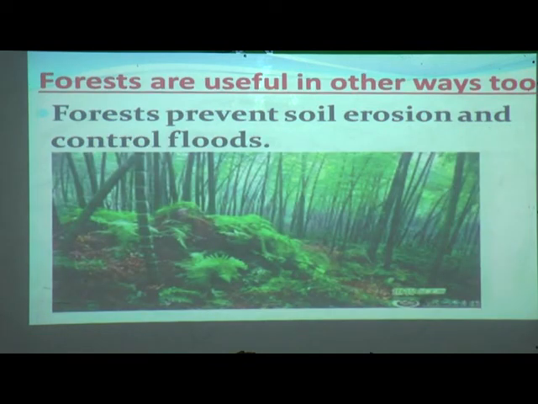Next, forests are useful in other ways too. Now we have seen that from the forest we are getting rubber, resin, and different types of products. Now we will see in more ways how it is useful to us. First one, forests prevent soil erosion and control floods. Not only giving products to us, it will also prevent soil erosion. How, students, you might be questioning, how will the forest help?